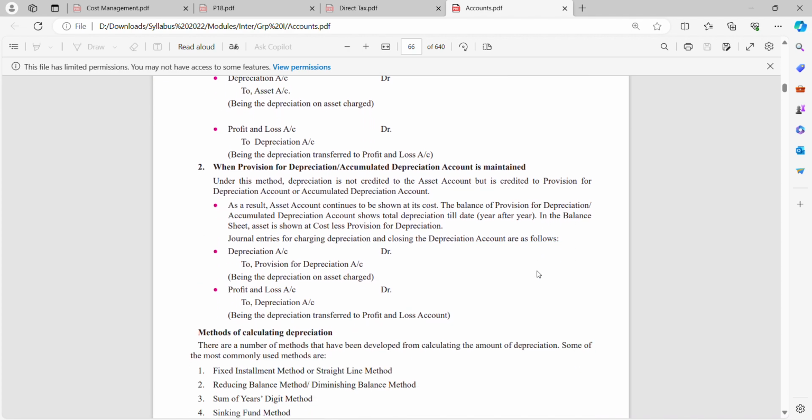When a provision for depreciation or accumulated depreciation account is maintained, depreciation is not credited to the asset account but is credited to the provision for depreciation account. So instead of the asset, here you have provision for depreciation. Only that is the difference, the rest is the same. As a result, the asset account continues to be shown at its cost, and the balance of the provision for depreciation account shows total depreciation till date. In the balance sheet, the asset is shown at cost less provision for depreciation.